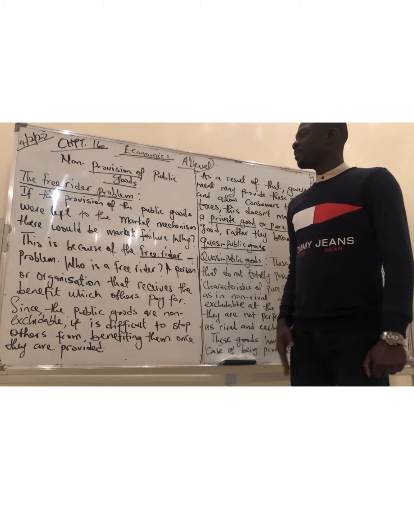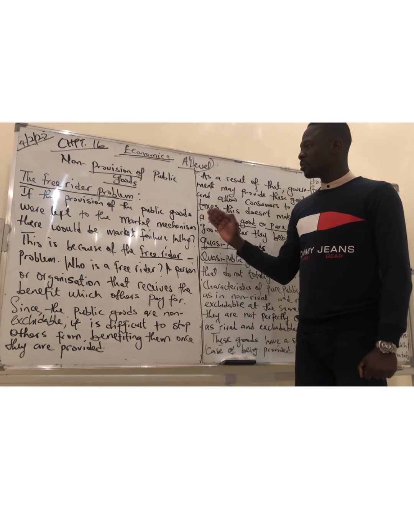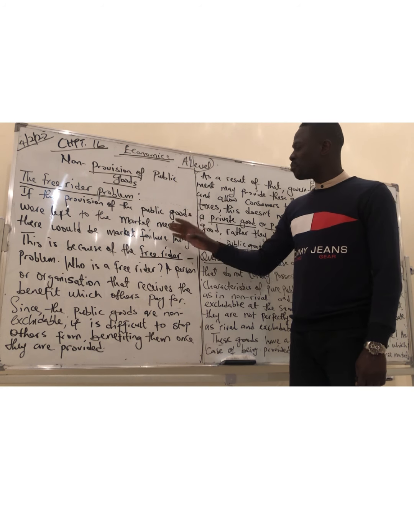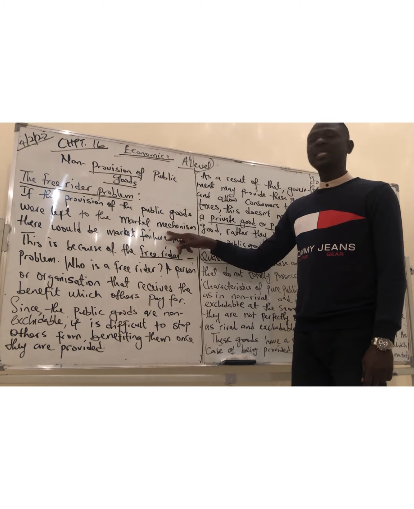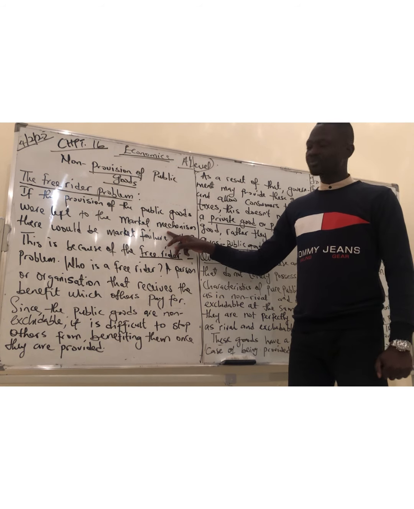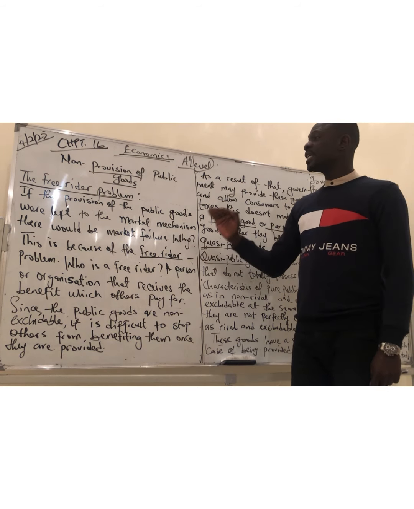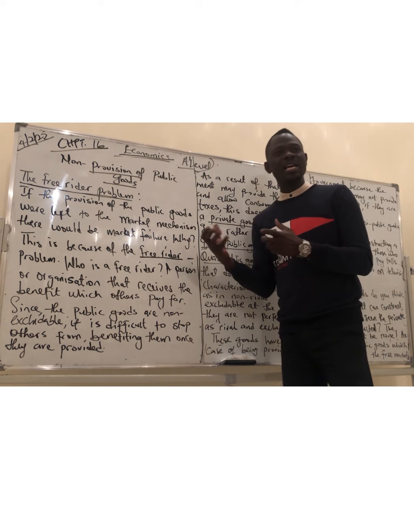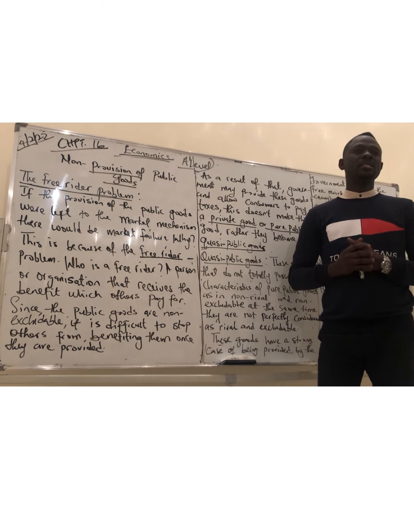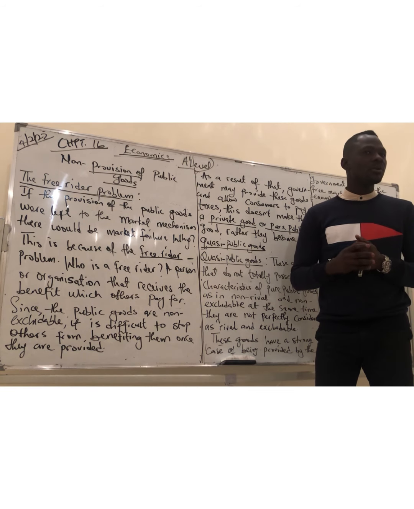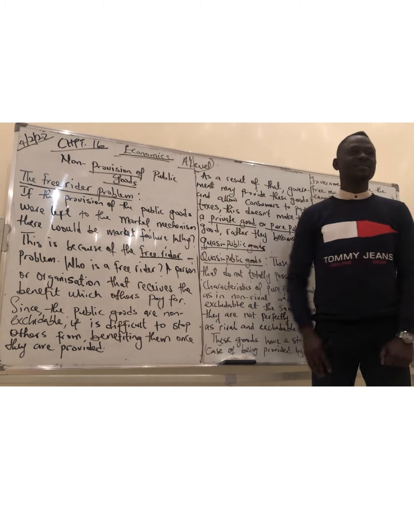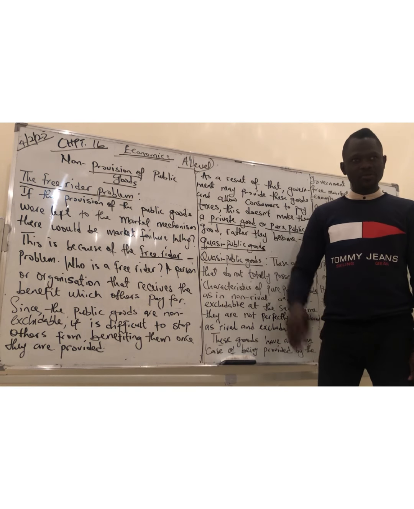The free rider problem. It says if the provision of public goods were left to the market mechanism, there will be market failure. The market mechanism, we're talking about the free market, the private sector. So if these goods are left in the hands of the private sector, the free market, there will be a market failure. What would cause this market failure? The free riders.